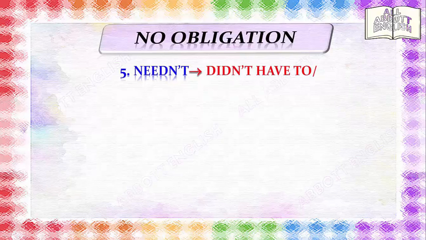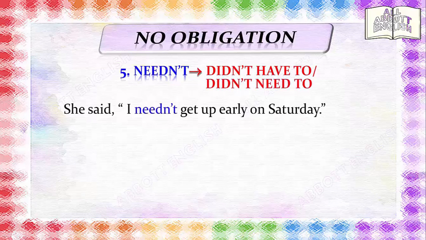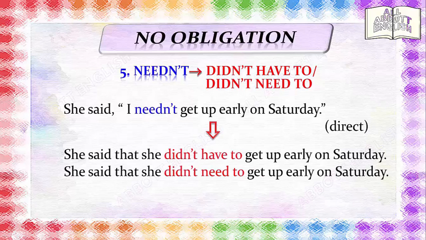If there is no obligation, then it is not necessary. Needn't becomes didn't have to, or didn't need to. She said, "I needn't get up early on Saturday." She said that she didn't have to get up early on Saturday. Or, she said that she didn't need to get up early on Saturday.